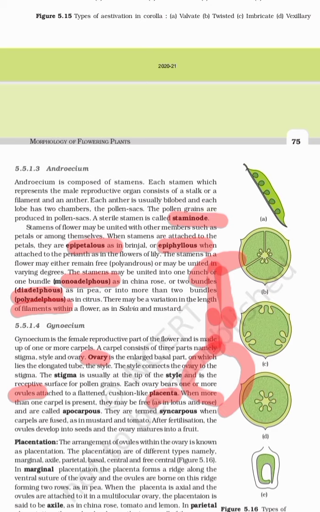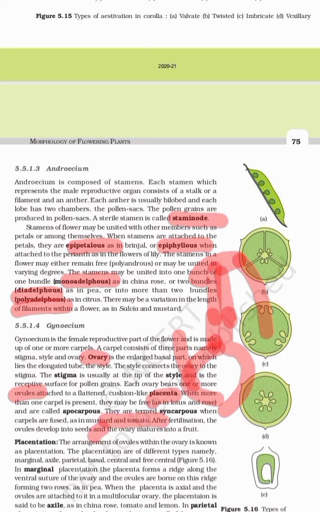When more than one carpel is present, this one is a carpel. If there is more than one carpel, then again two chances: it may be free or it may be fused. If it is free, it is called apocarpous. Carpellus means carpel, okay? So apocarpous. If it is fused, then syncarpous, right? Example is mustard and tomato.